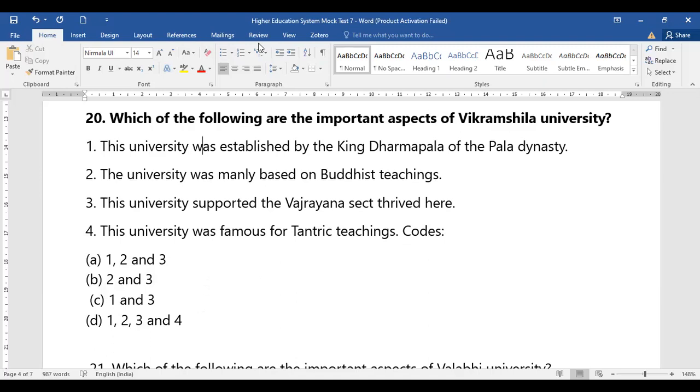The university was based on Buddhist teaching and it supported Vajrayana, the sect that thrived here. So which option stands to be right? The fourth option was tantric teaching. So related to question number 20, with respect to aspects of Vikramshila University, the first three options are correct: established by the Pala dynasty, the university based on Buddhist teaching, and the university supported by the Vajrayana sect, which thrived over here.